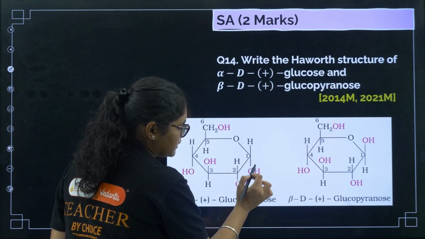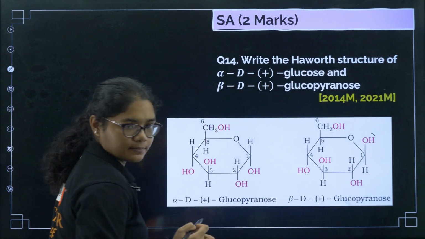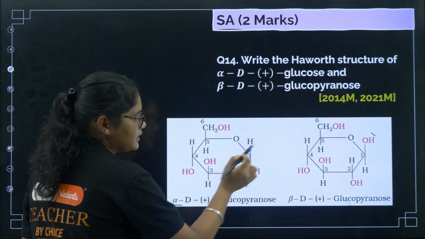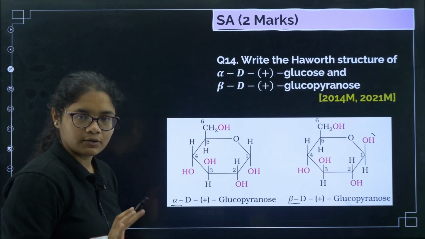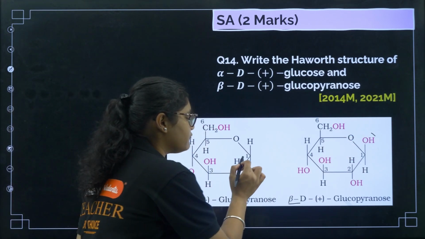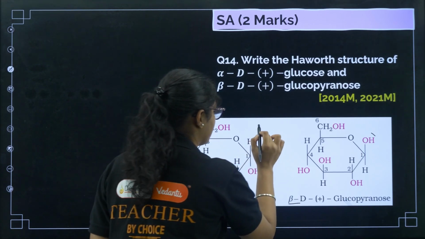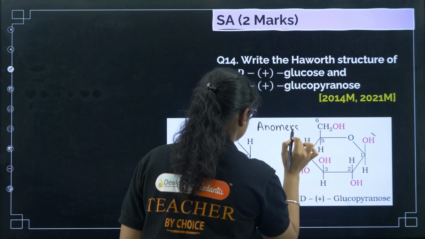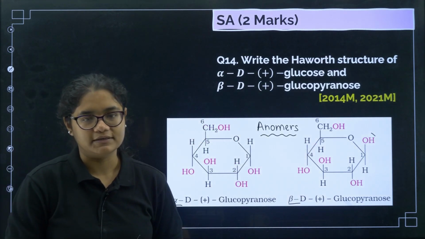In the first carbon, here OH is below, and here OH is up. The one where OH is below is called alpha glucose, and the one in which OH is above is called beta glucose. Now in only one position the configurations are different, so that is why we call them anomers.